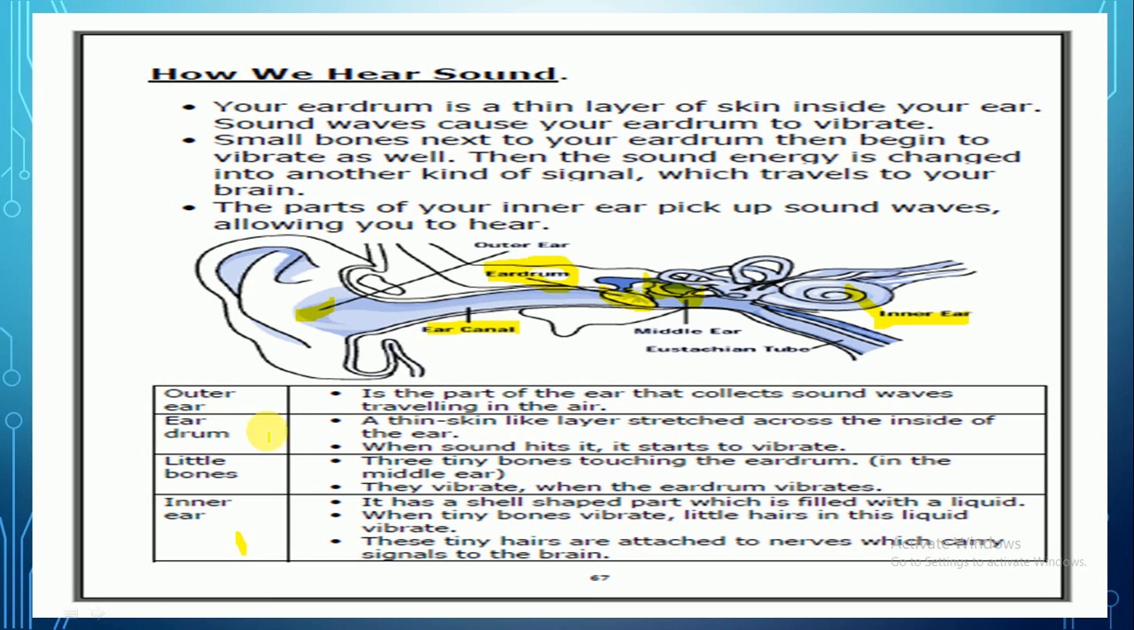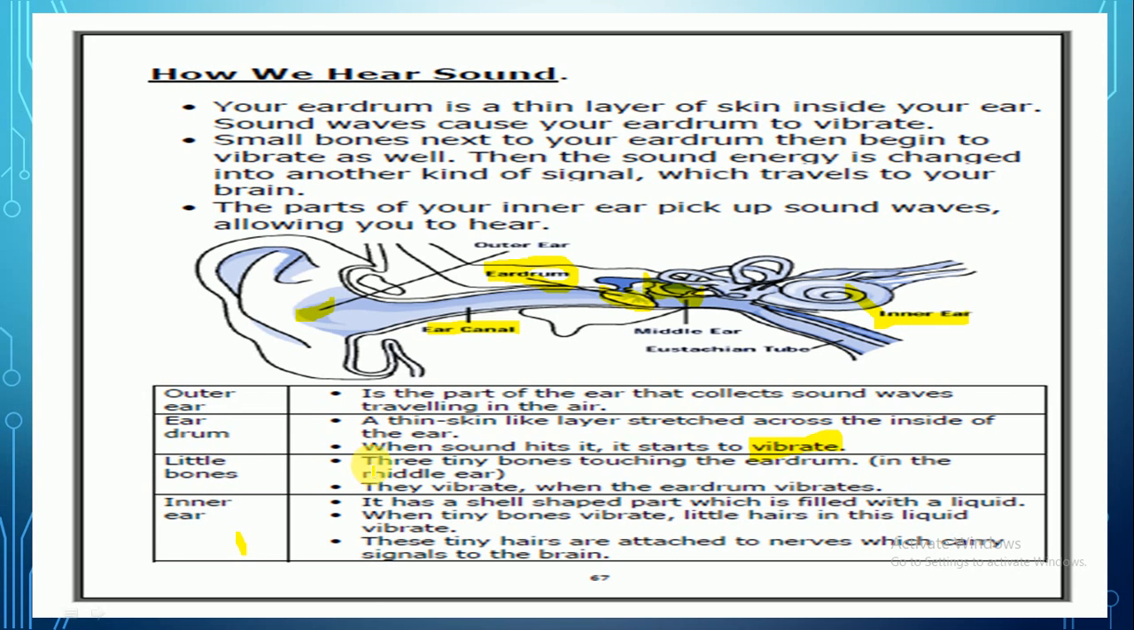So, outer ear. Outer ear is the part of the ear that collects sound waves traveling in the air. It's here, you can touch it, outer ear. After this, ear canal. After the ear canal, you find eardrum. It's a thin skin-like layer. It's a layer of thin skin stretched across the inside of the ear. It's like the drum. Yeah. When sound hits it, it starts to vibrate. Excellent.